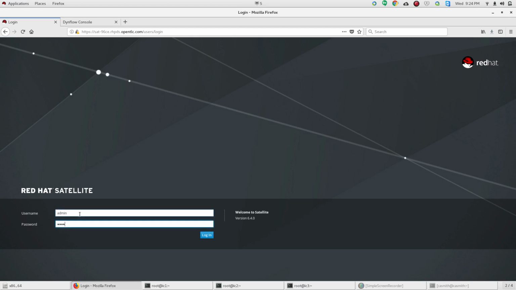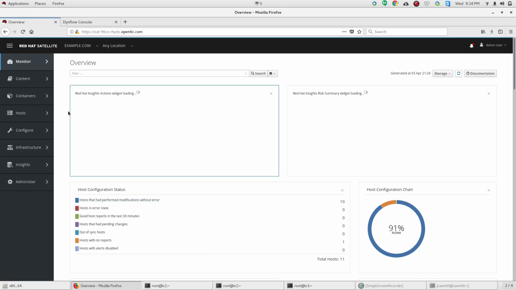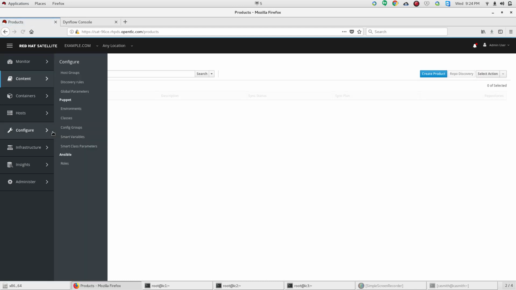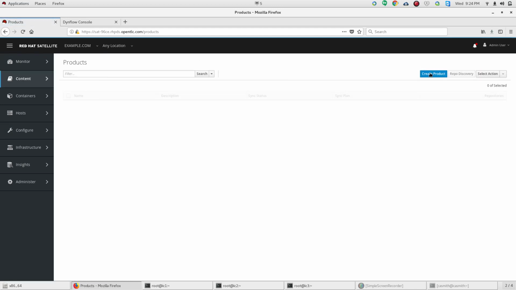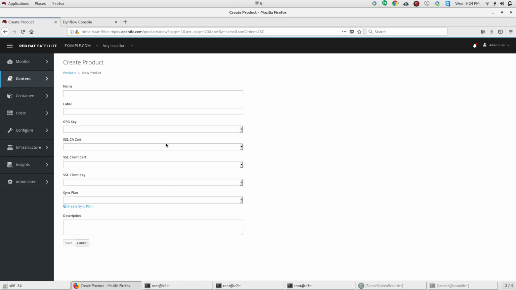All right, so the first thing I'm going to do is log into the satellite server, and I'm going to create this product that we're going to call Hello World. So we go to create product, and we're going to call it Hello World. Label Hello World. If you add a GPG key or SSL cert to authenticate it, you can put the information in there, as well as a sync plan.